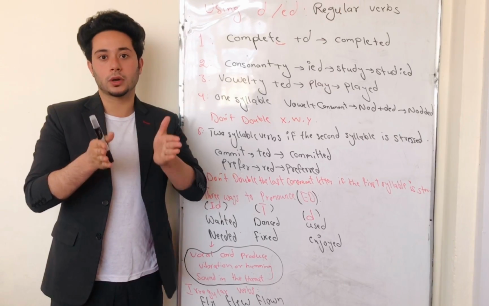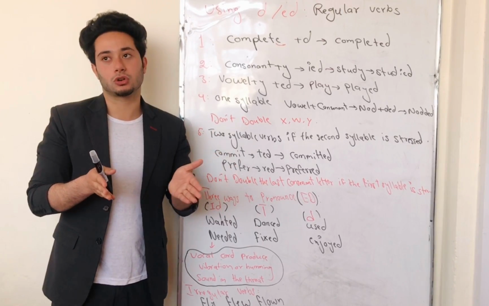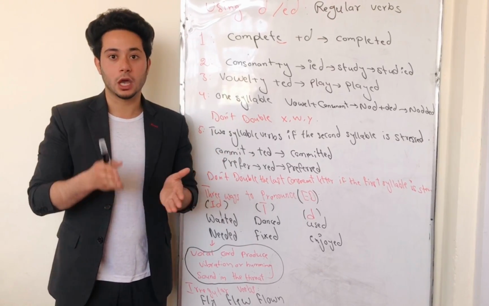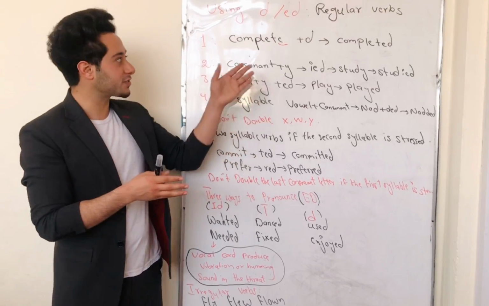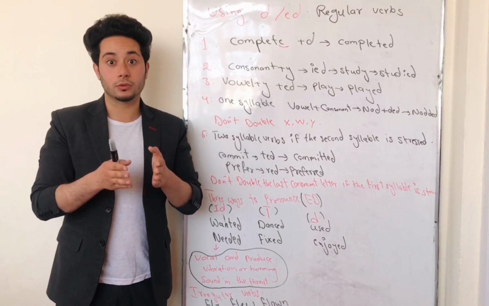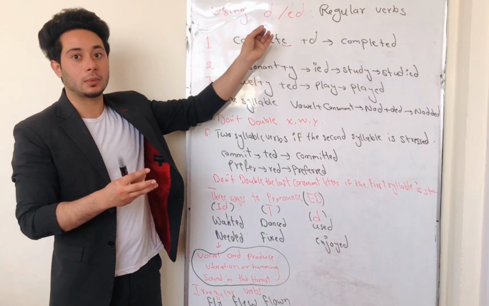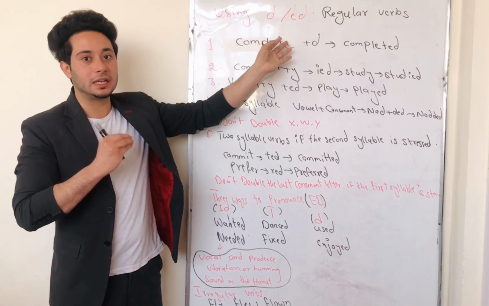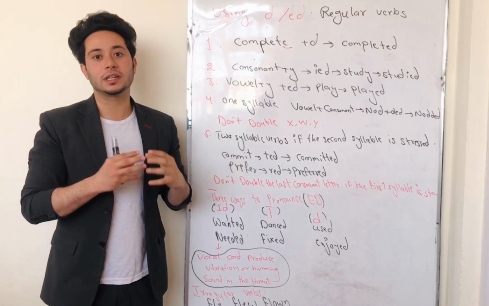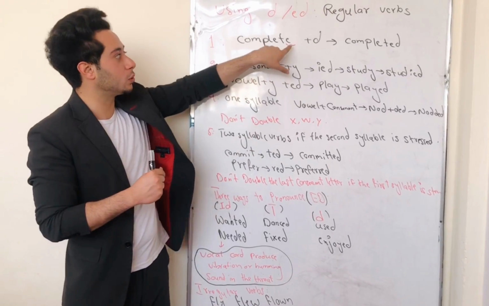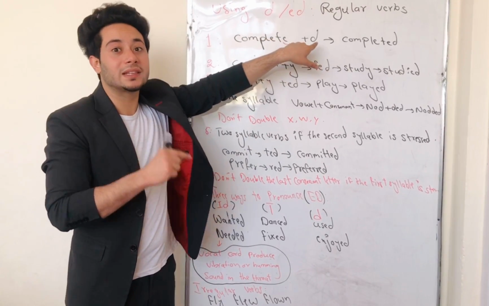Verbs are also broken into two categories, which are called regular verbs and irregular verbs. Regular verbs are those verbs that accept D and ED, but irregular verbs are those verbs that do not accept D and ED. First, we're going to talk about regular verbs that accept D and ED. The first rule of using D is for those verbs that end with E; we only need to add a D at the end of them.